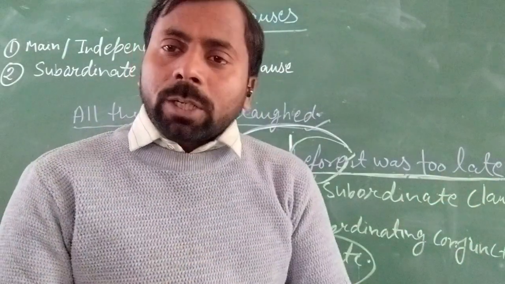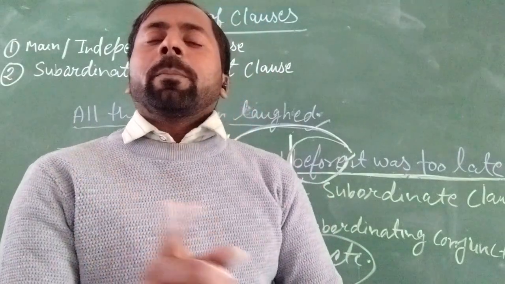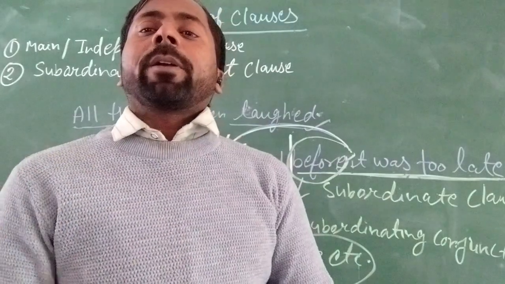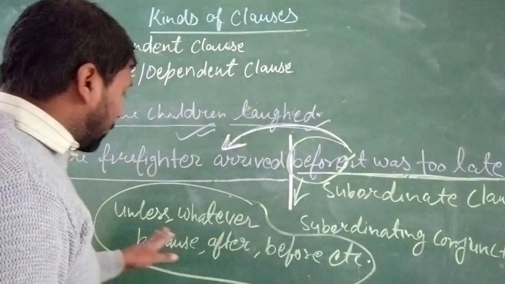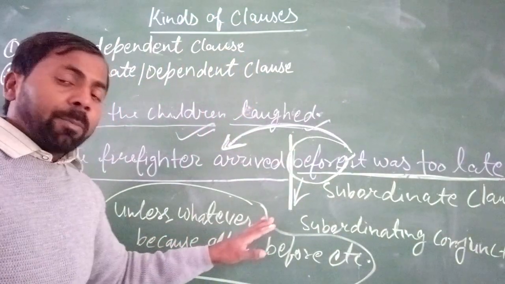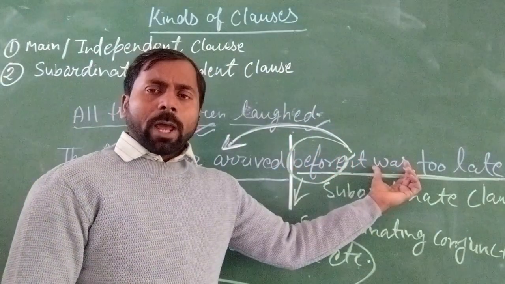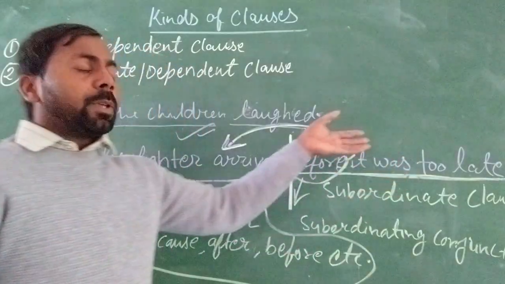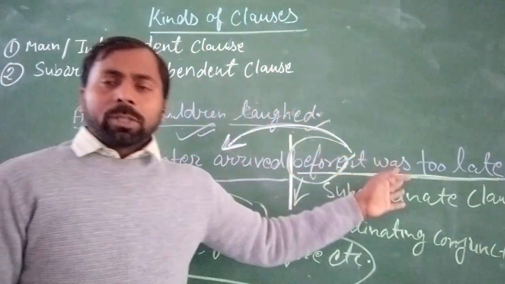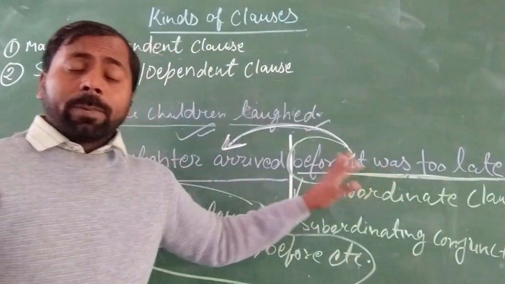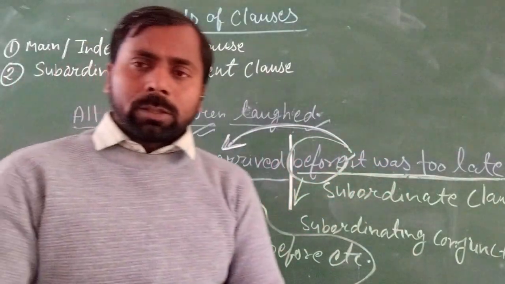And which kind of conjunction? Not coordinating conjunction. You search for a subordinating conjunction like this. If this type of conjunction is used with any clause, whether at the beginning or the end of the sentence, then it will be the subordinate clause.